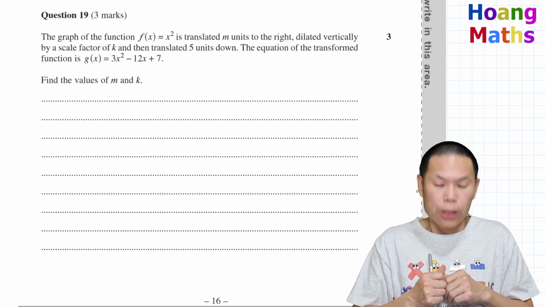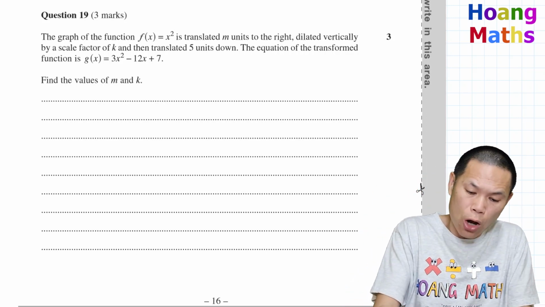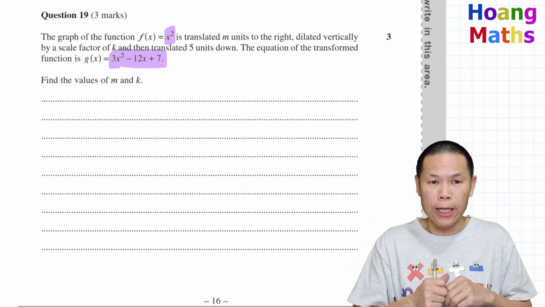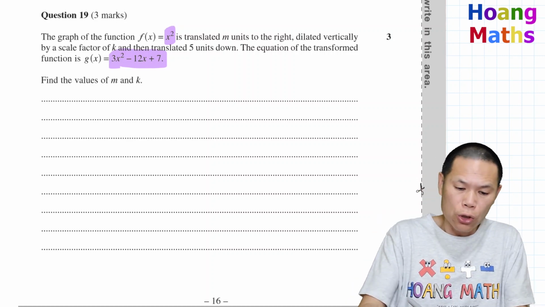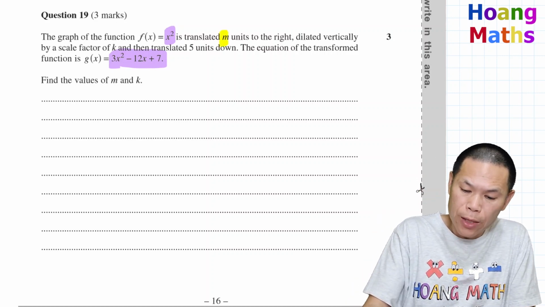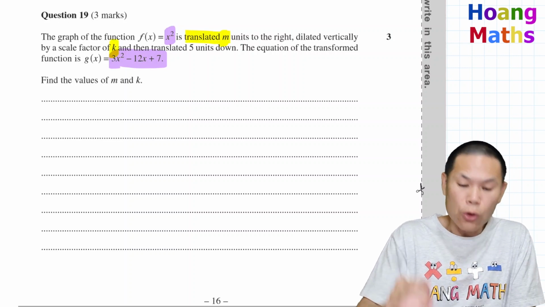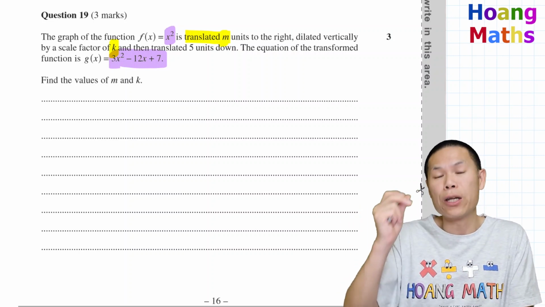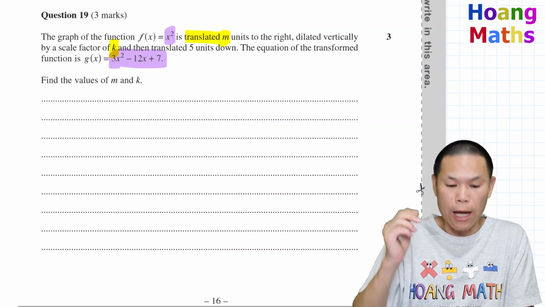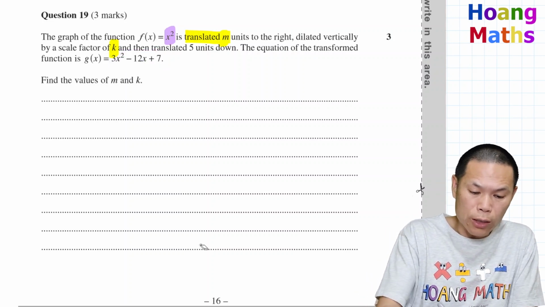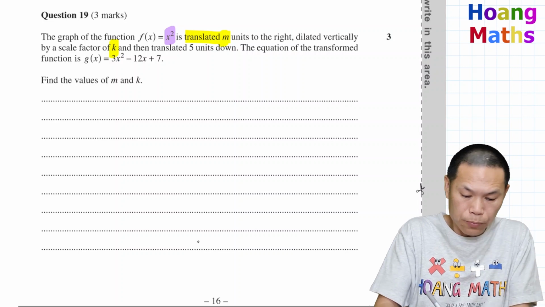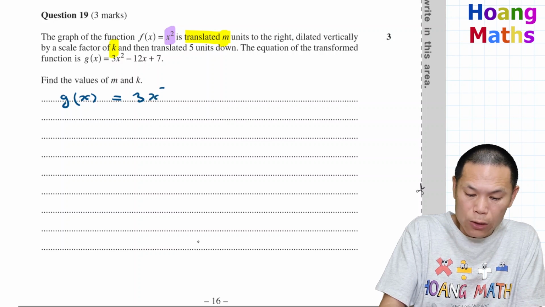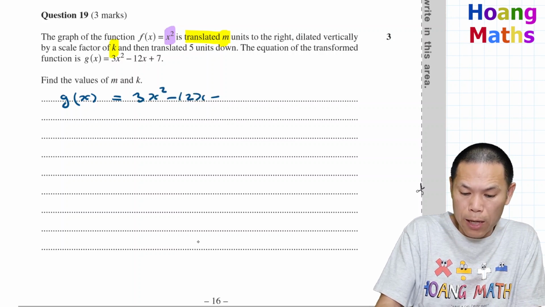Question number 19. We need to work out, from these original functions to this function here, what sort of transformations it is, so that we can find m and the value of k. m is translate m units to the right, and k is the vertical dilation. So we just need to work it out. Now to do this, let me just write g of x first. g of x is equal to 3x squared minus 12x plus 7.